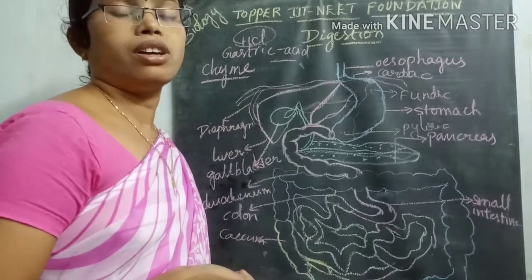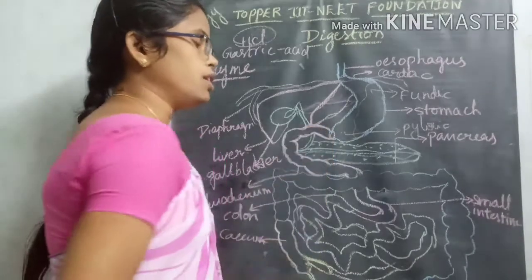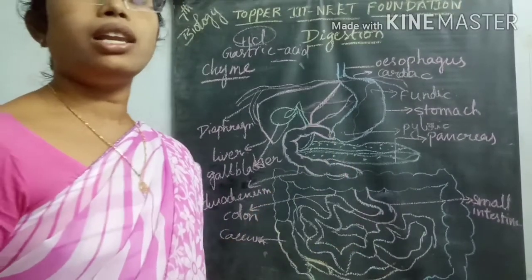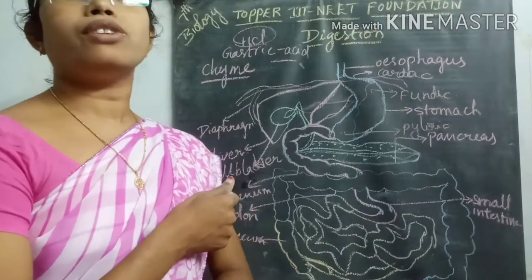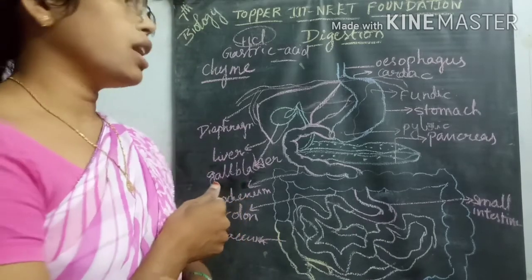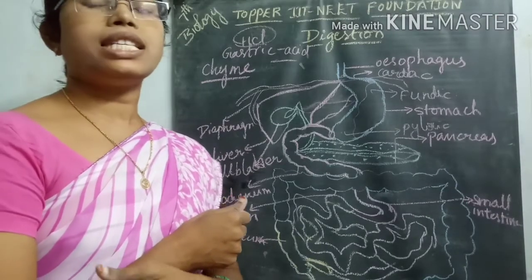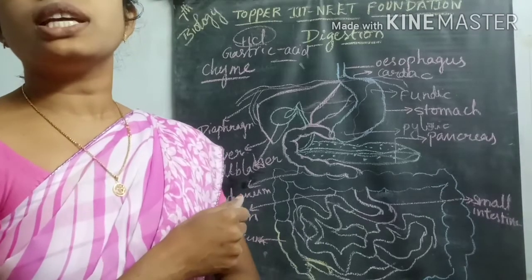In between the stomach and duodenum there is another valve to prevent the backward flow of the food material. That valve is called the pyloric valve, or the pyloric sphincter.